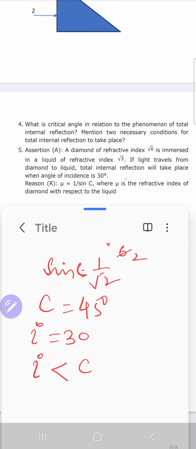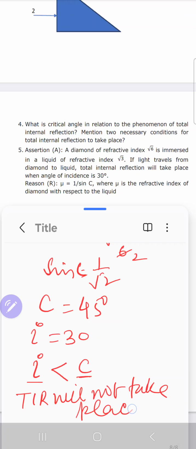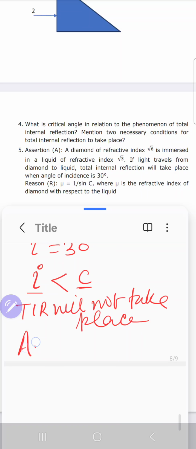But the question says total internal reflection will take place when the angle of incidence is 30 degree. But the angle of incidence is not greater than the critical angle, which is the main condition for TIR to take place. So the angle of incidence is less than the critical angle, TIR will not take place, and our assertion is wrong.